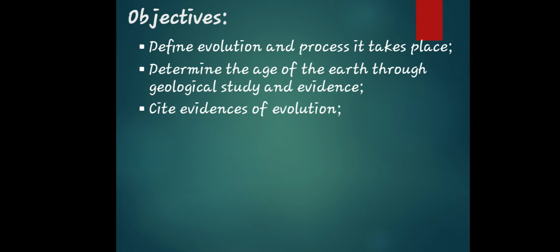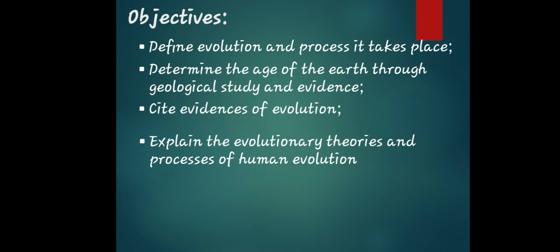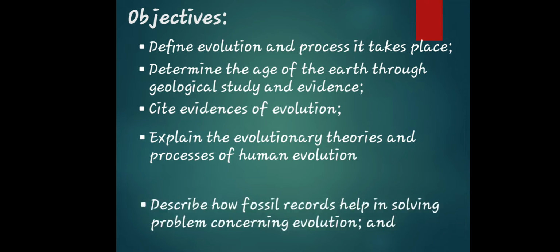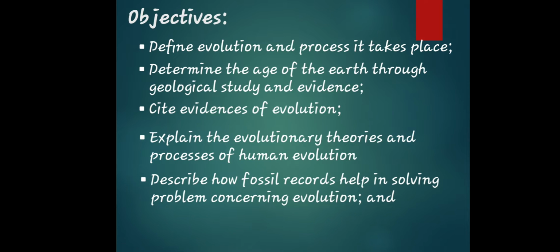Next, you will cite evidences of evolution. You will also explain the evolutionary theories and processes of human evolution. You will also describe how fossil records help in solving problems concerning evolution. And lastly, you will trace the geologic time scale.